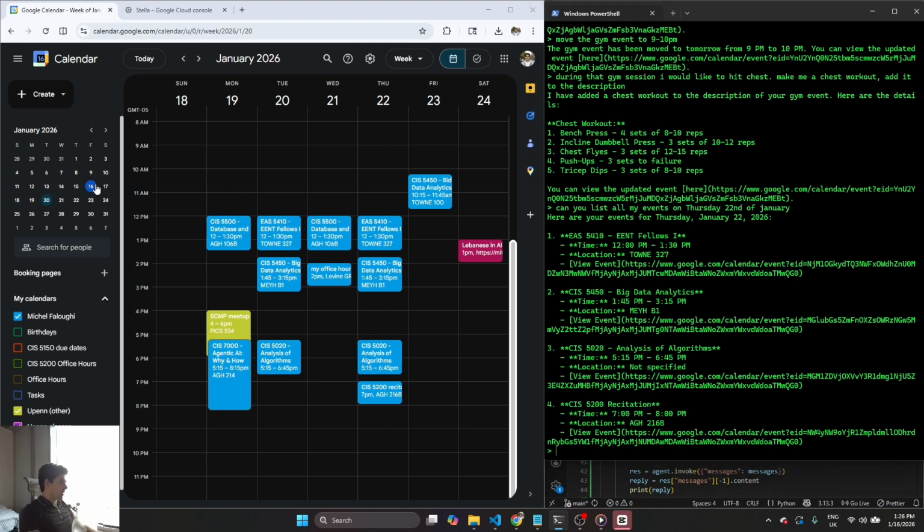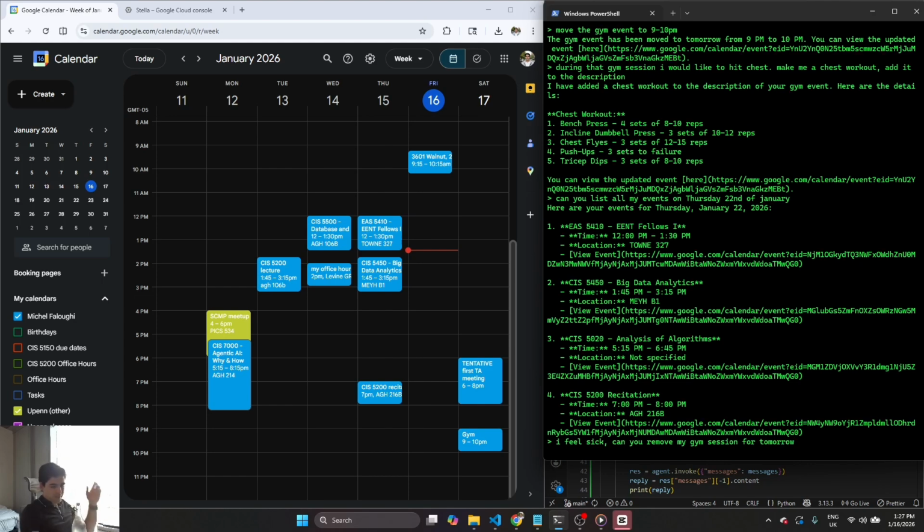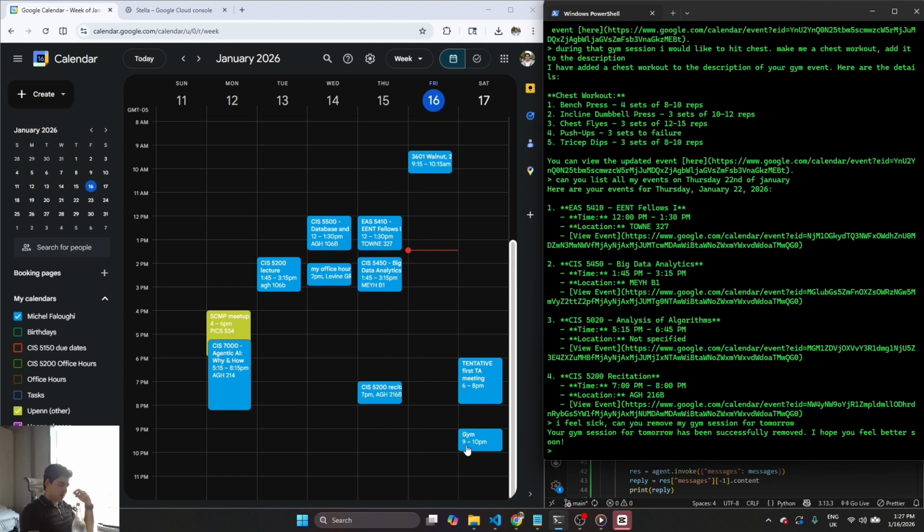And now, let's say I change my mind and I'm making an excuse. I feel sick. Can you remove my gym session for tomorrow? And you'll see this here. It's going to disappear in a second. Boom, it's not there anymore. So our agent can create, update, retrieve, or list some events and also delete them, which is kind of nice for an agent. Hopefully in the future we'll be able to do much more than, I don't know what a calendar agent can do more than that.